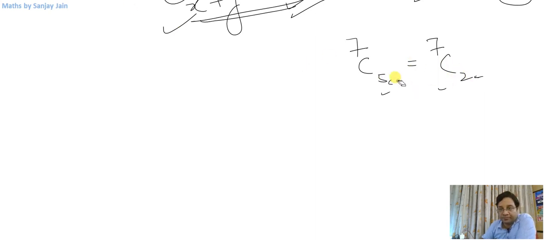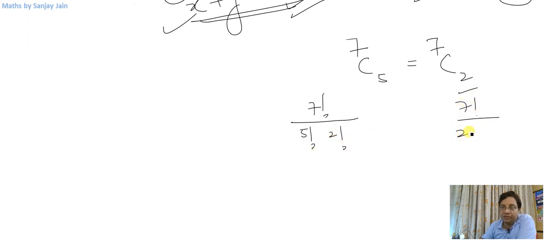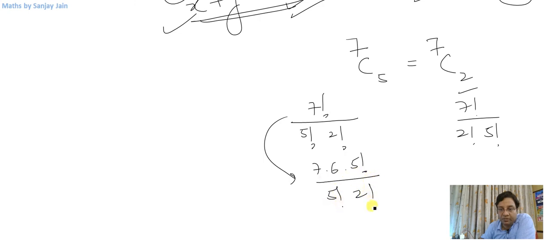Secondly, when I calculate 7C2 or 7C5, I am essentially calculating 7 factorial by 5 factorial into 2 factorial, and similarly in the other I will be calculating 7 factorial by 2 factorial into 5 factorial. So the expressions are the same. If I write this as 7 into 6 into 5 factorial divided by 5 factorial into 2 factorial, I can cancel these, right?